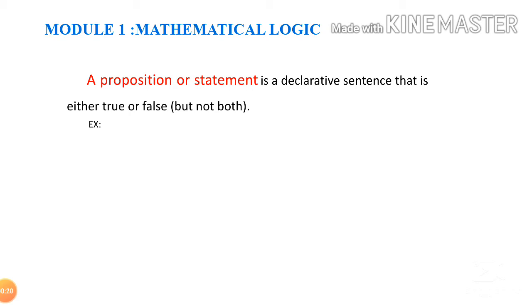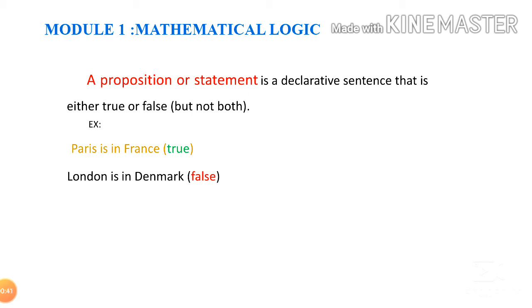It should not be both. Example: Paris is in France. We can tell that this sentence is true, so that is a proposition.